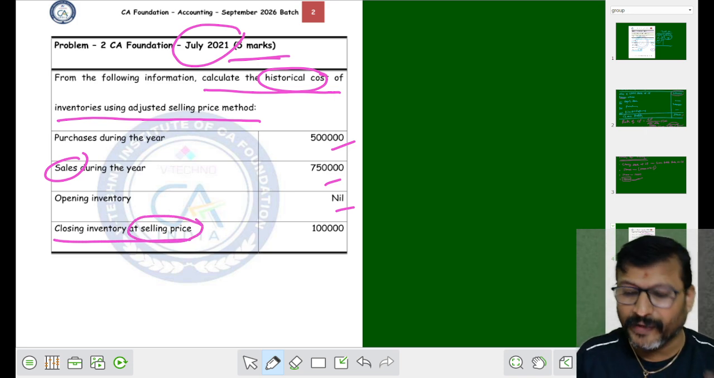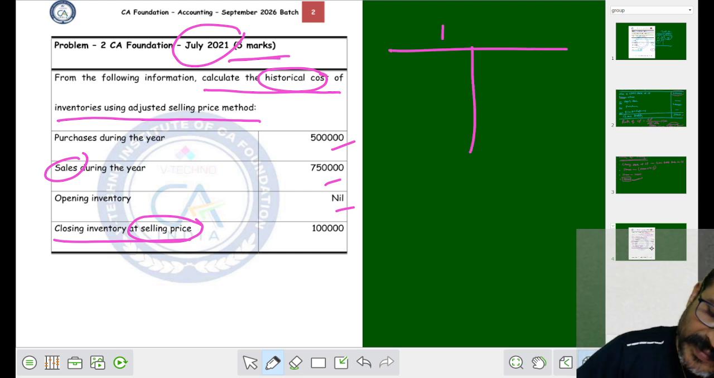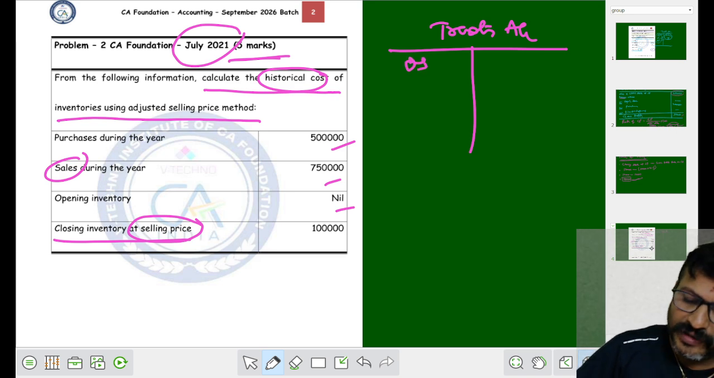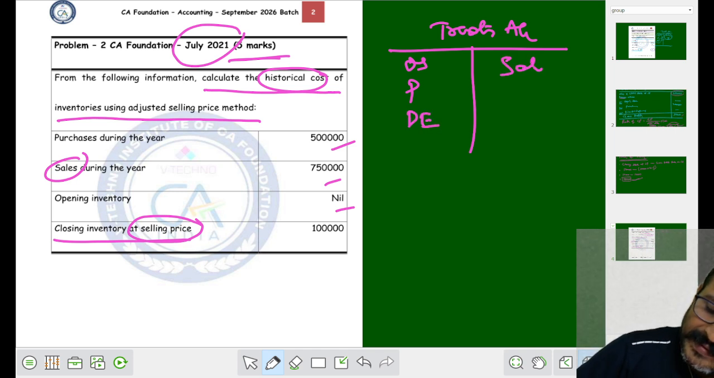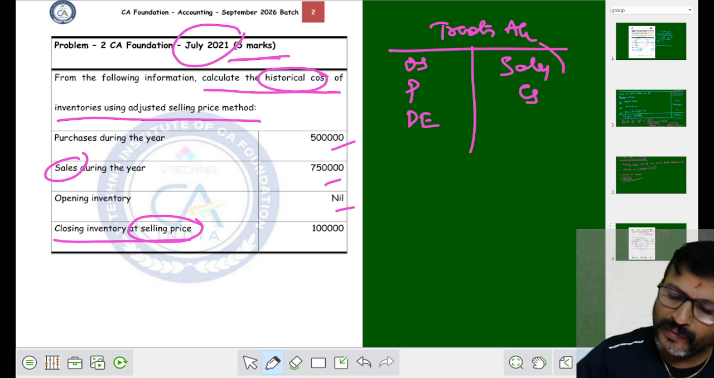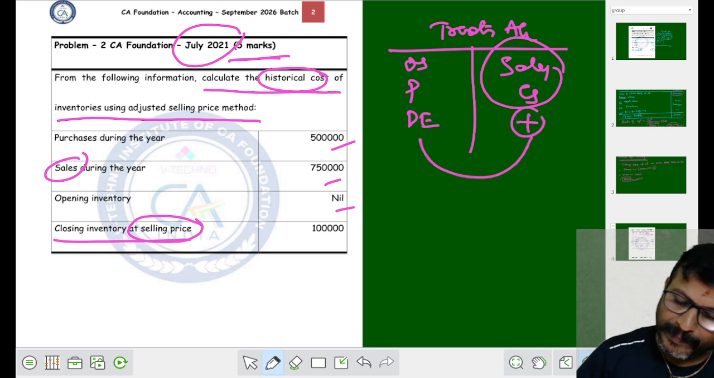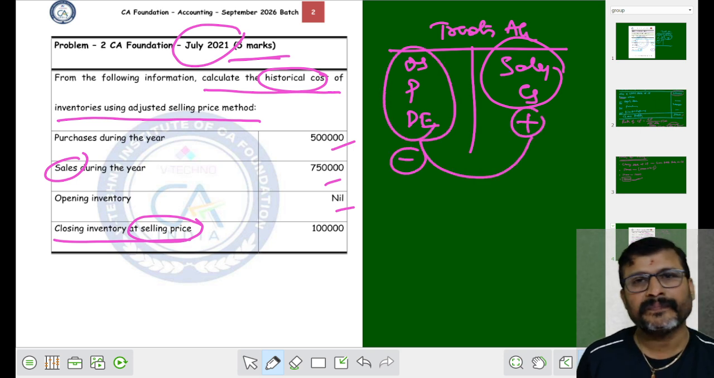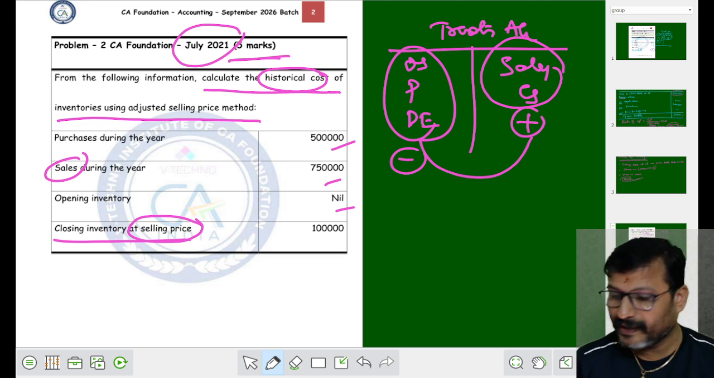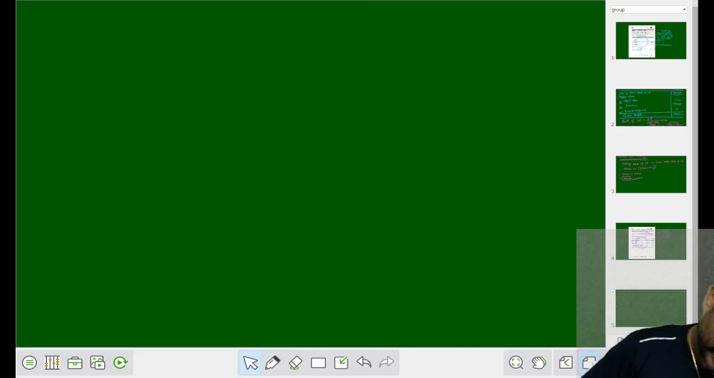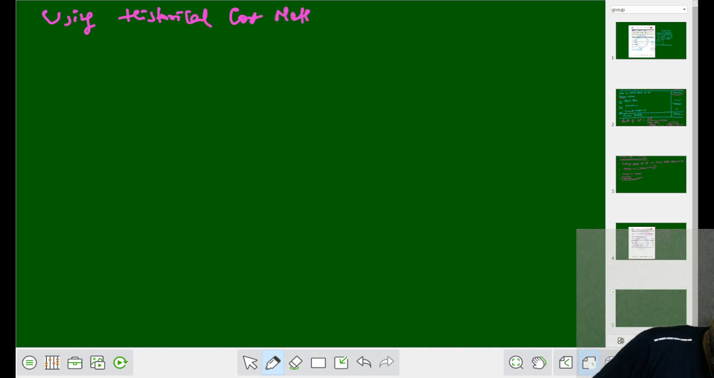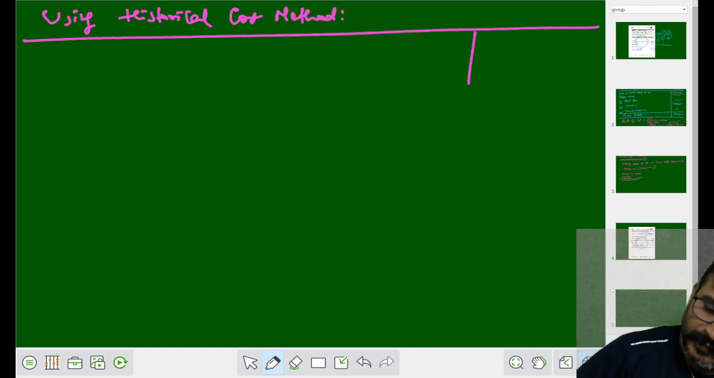Selling price. Whenever you apply the historical cost method, please, my dear student, remember this is your trading account. On the debit side there are opening stock, purchases, then direct expenses. On the credit side there are sales and closing stock. What we have to do? Add both and subtract these items. That will give you the gross profit, right? Shall we solve? That is, using the historical cost method. What we have to write?